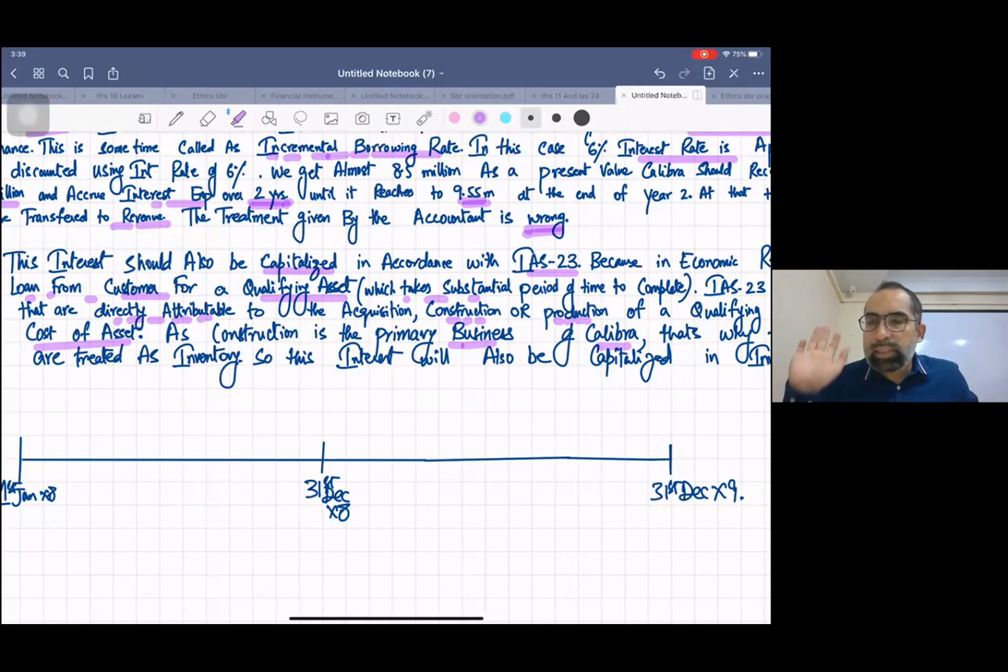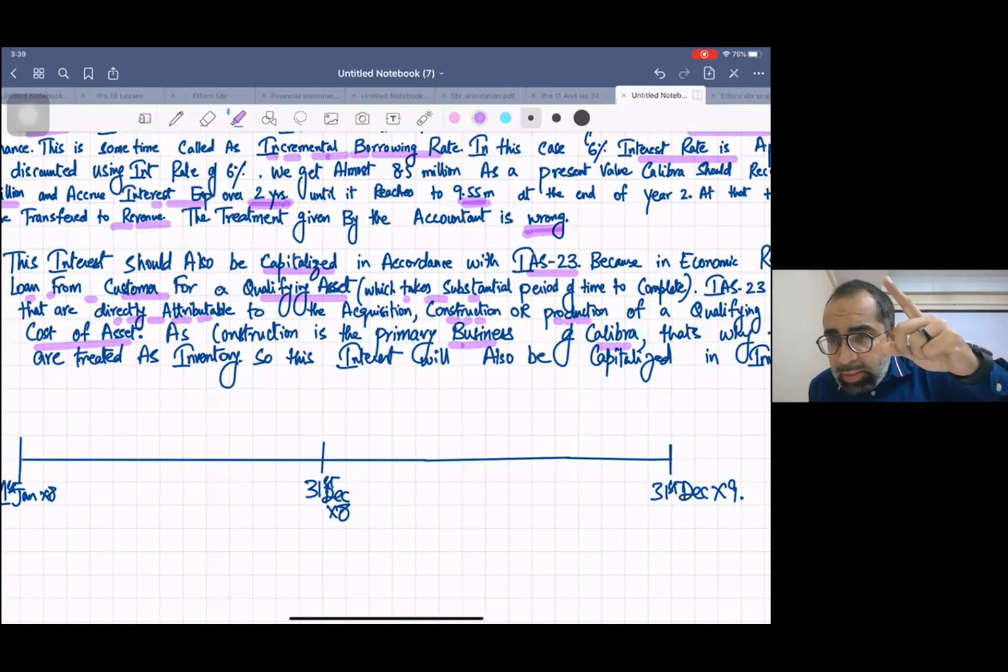For example, some people buy property for usage, and for them it's a fixed asset. But if you construct properties for routine resale, then this property is inventory for you.